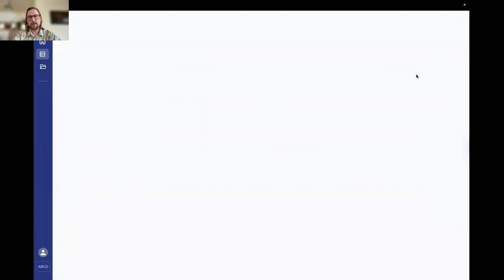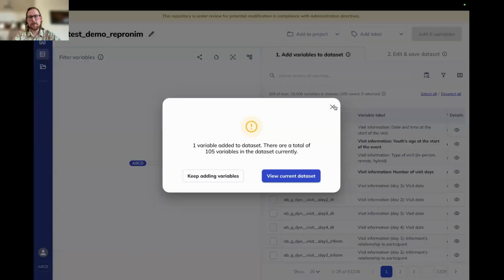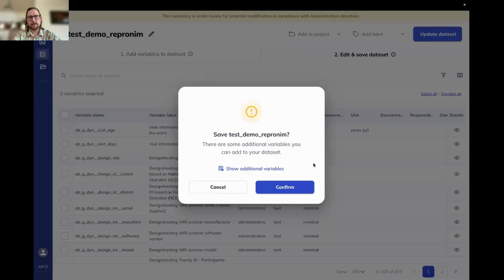And then if you want to edit, you can just click Edit Dataset. It'll bring you back here. If you make any additions, you can go ahead and add those and then update your data set.